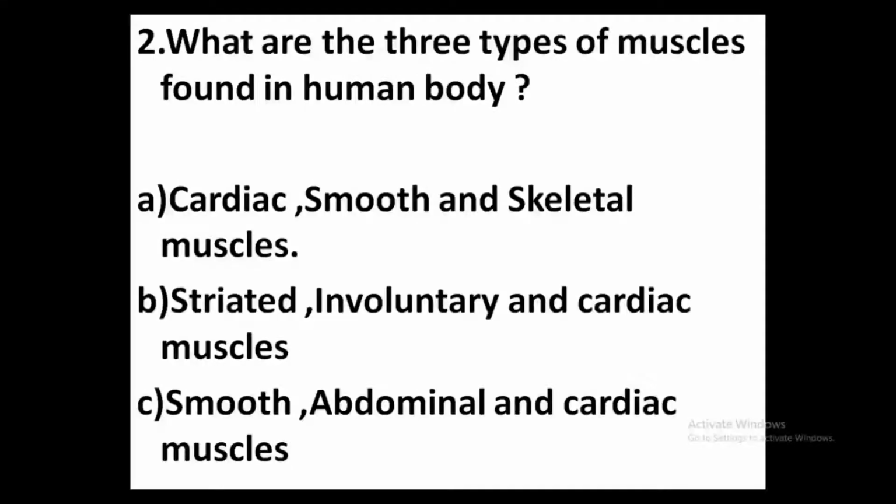Second one, what are the 3 types of muscle found in human body? Option A, cardiac, smooth and skeletal muscle. Option B, striated, involuntary and cardiac muscles. Option C, smooth, abdominal and cardiac muscles. Answer, option A, cardiac, smooth and skeletal muscles are the 3 types of muscle which present in the human body.